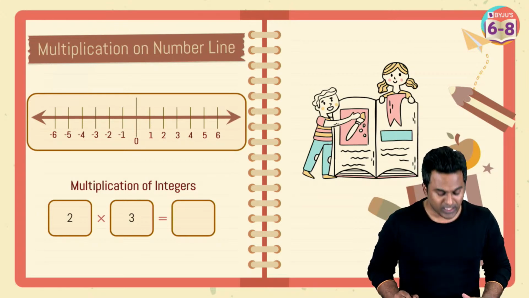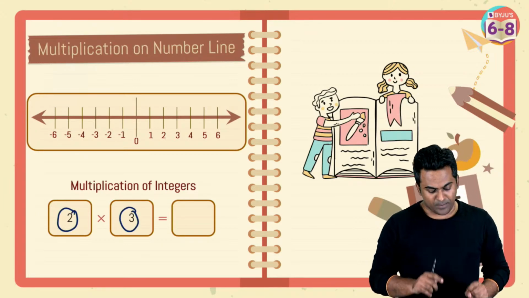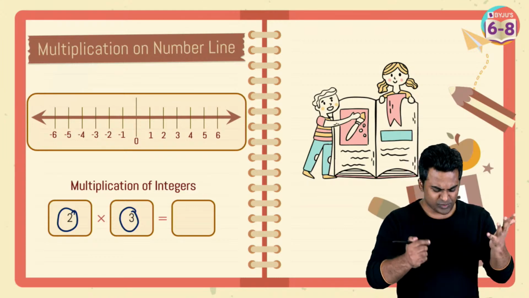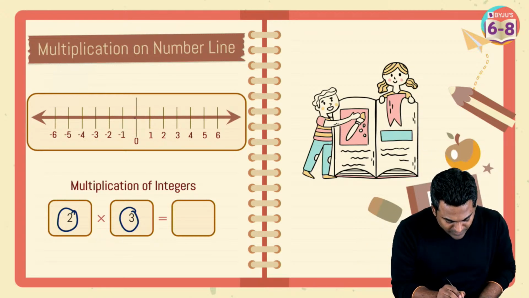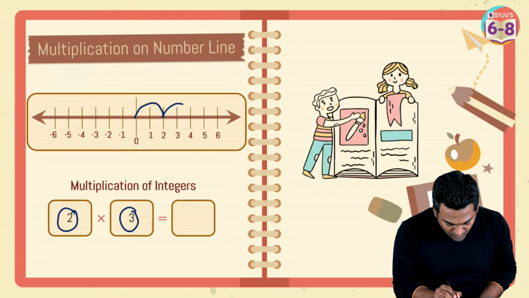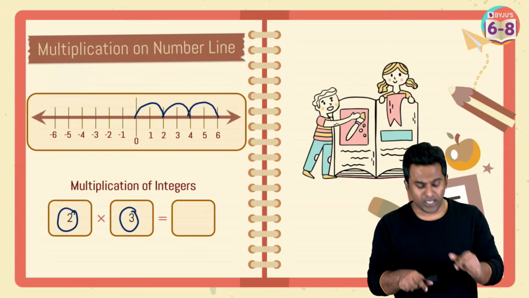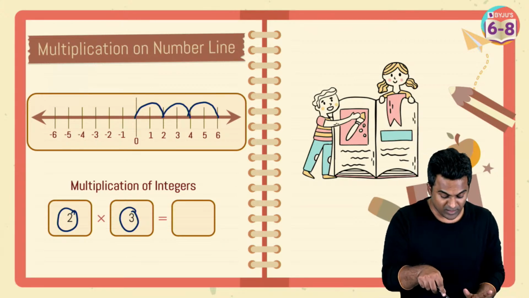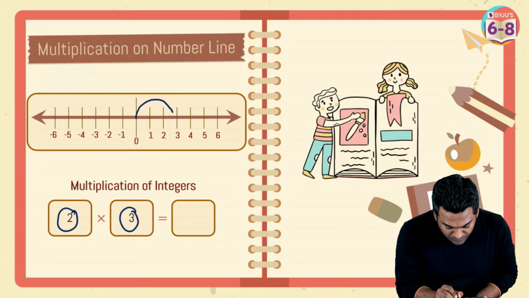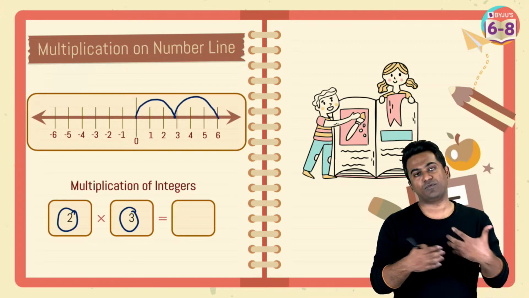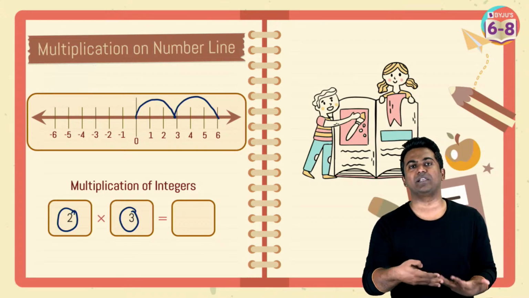Okay, now multiplication on a number line. Awesome. So 2 multiplied with 3, how are you going to visualize this? You can think of it this way: 2 times 3 means 2 hops are to be made 3 times. So this would be 2 times 3, which is 6, and obviously you will be starting from 0. 3 times 2 means 3 hops 2 times. So here's the first hop of 3 and the next hop of 3. Both are going to give you the same answer of 6 eventually. So this is how you represent multiplication on a number line.